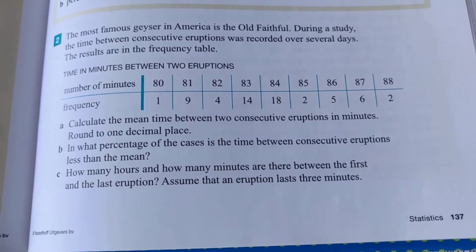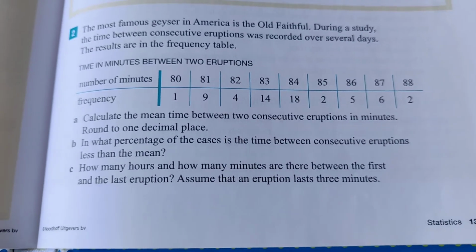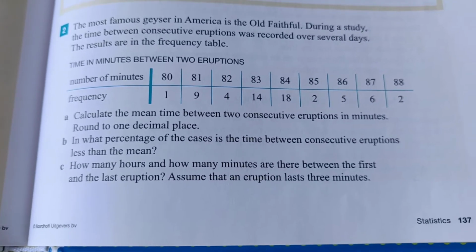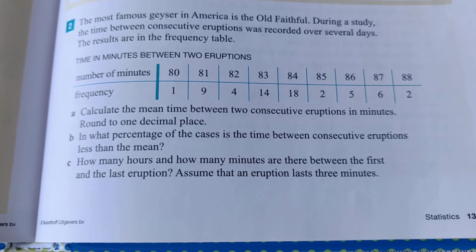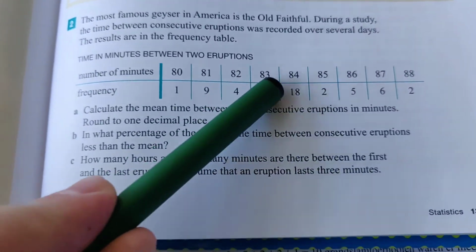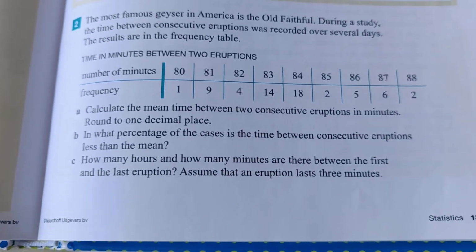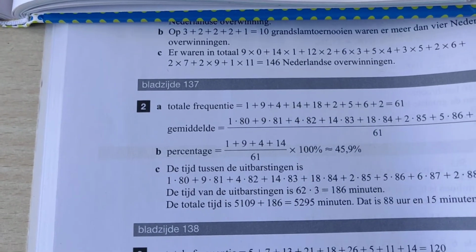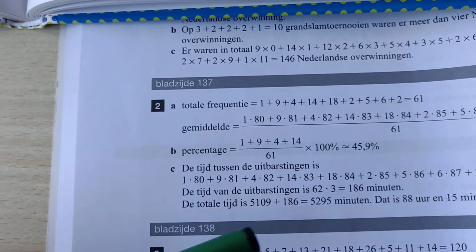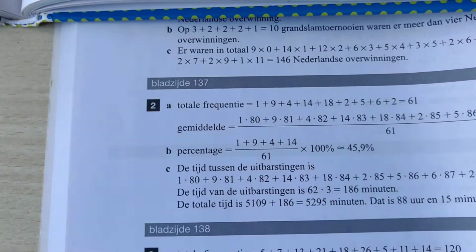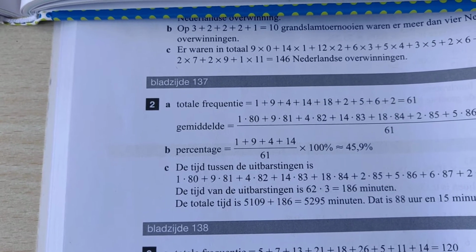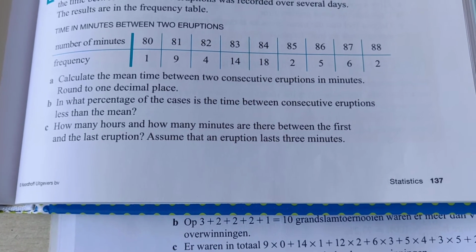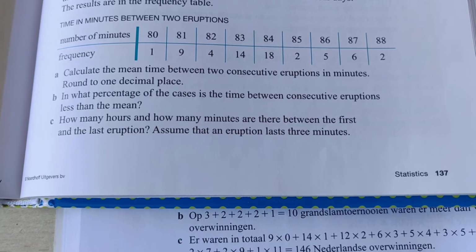Moving on to question B. In what percentage of the cases is the time between two consecutive eruptions less than the mean? Okay, so the mean was 83.8, so less would mean 80, 81, 82, and 83. So you have to add these frequencies and then divide it by the total. Now you can see that over here. You add the frequencies, that's 28, divided by 61 times 100 is 45.9%.